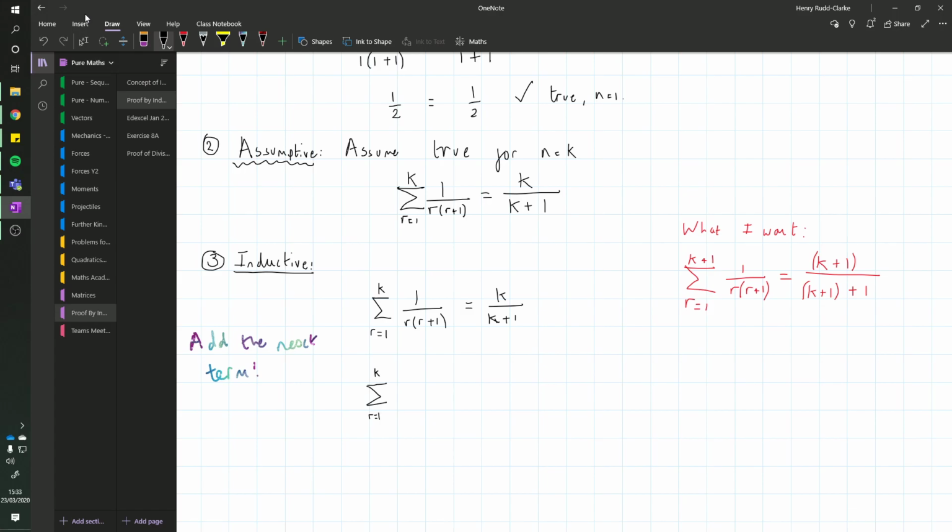So I've still got this, and I'm adding the next term that would exist after the kth term, and the next term after the kth term would be the k plus 1th term.